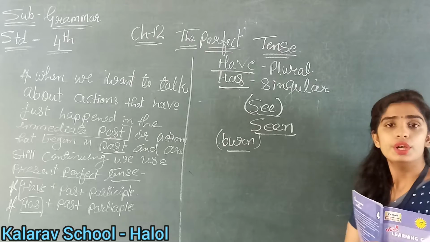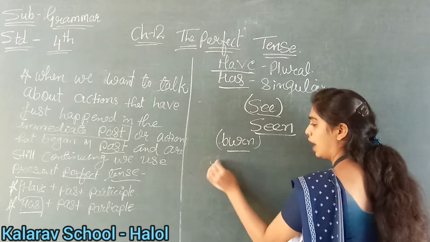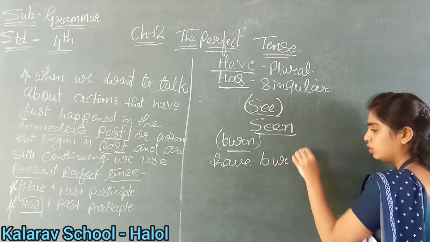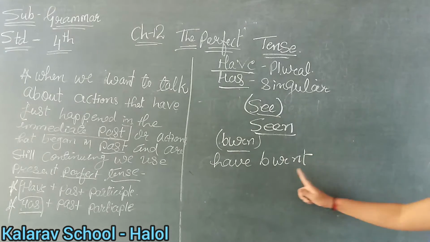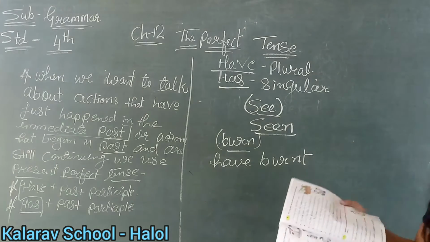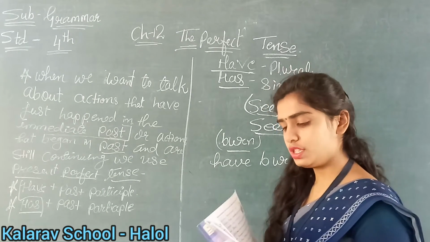Why have? Because it is plural, so we will write you have burnt. Yes or no? Burn, burnt and burnt. In the past participle it is written as burnt. I have explained. Okay? Now see, what is the third number? It is Mrs. Sinha has taught.